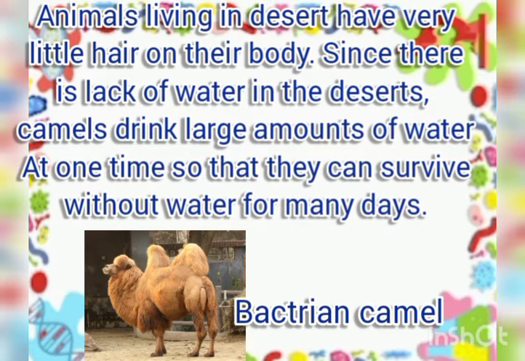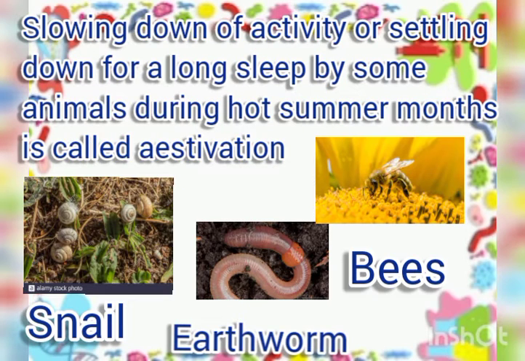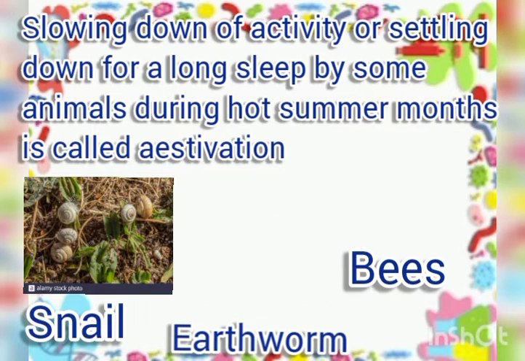Animals living in deserts have very little hair on their body. Since there is lack of water, some animals such as camels drink large amounts of water at one time so that they can survive without water for many days. Slowing down of activity or settling down to a long sleep by some animals during the hot summer months is called estivation. Example: bees, earthworms, and snail.